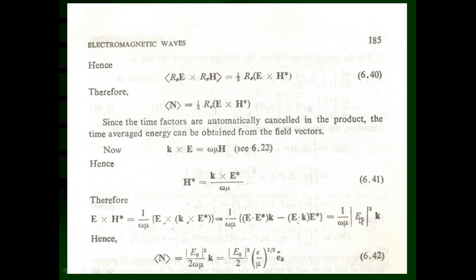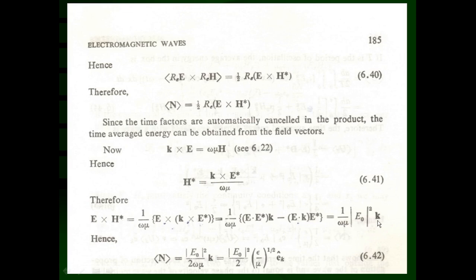So modulus of E0 square will be there into 1 upon mu omega into the propagation vector k. The propagation vector k can be written as the magnitude of vector k into the unit vector in the direction of propagation, which we write as ek caret.